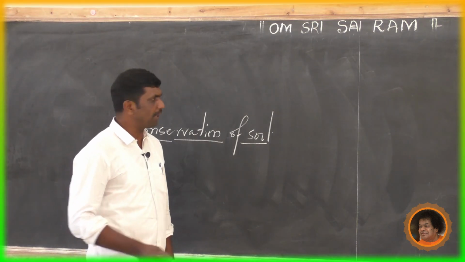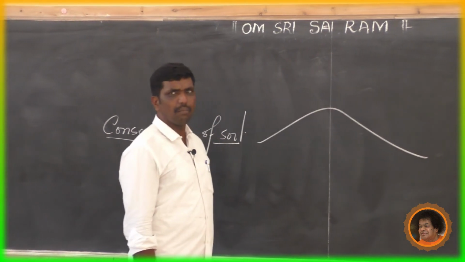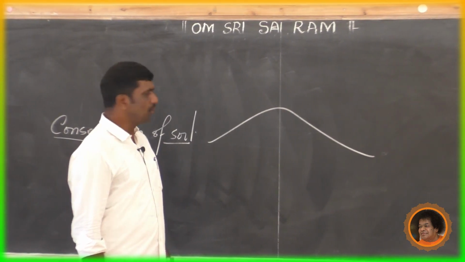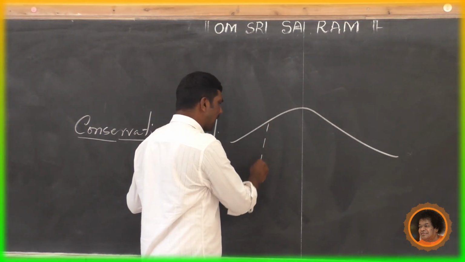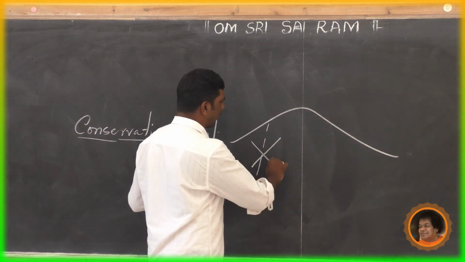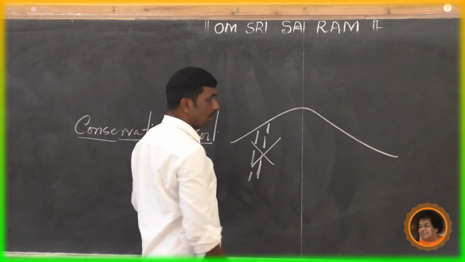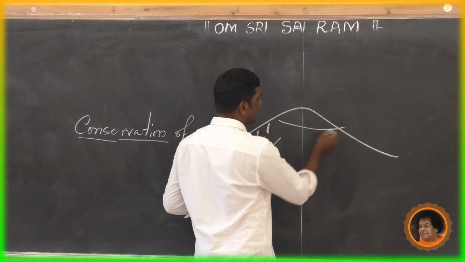What is contour farming? Imagine this is a mountain. You should not follow the cropping method like this. This is the wrong method. Cropping should not be like that, towards sloping. Instead of that, see, terrace.